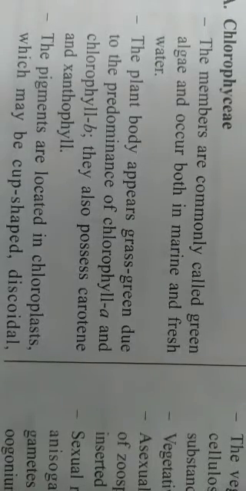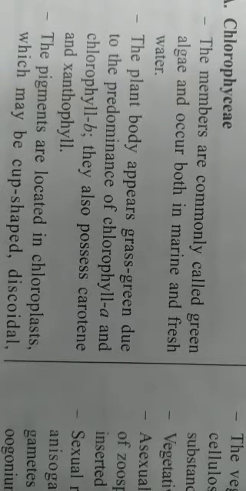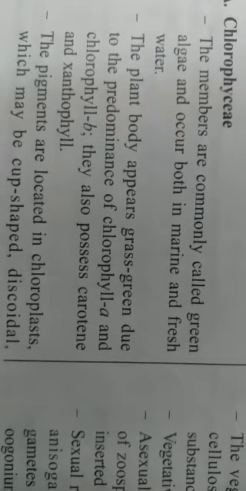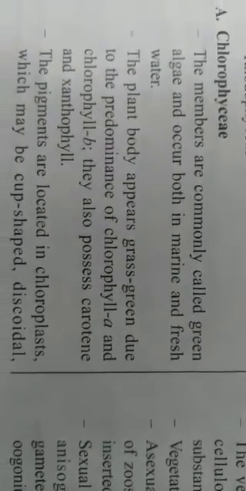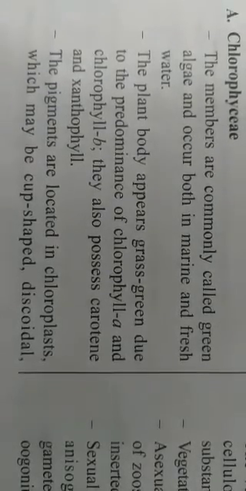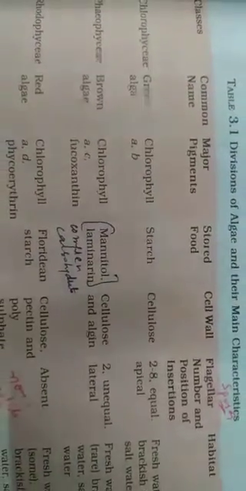Now first is chlorophyceae, clear? As is clear from the name, chlorophyceae means it has chlorophyll, so its color is green; it is also called green algae. And the major pigments are chlorophyll a and b, clear? The food stored is in the form of starch, because chlorophyll is there. And its cell wall is made up of cellulose, clear? You have to learn this chart. It is given in the NCERT book. It is very important. You will get questions from it, beta.